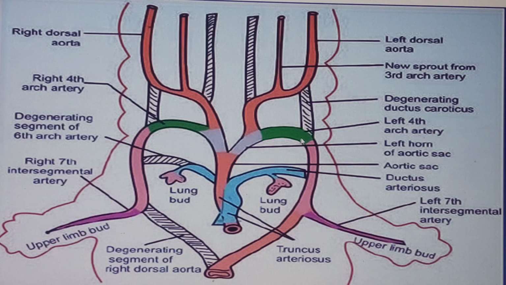Now we are not done. Even this portion that I have over here will also become part of what we call the arch of aorta.